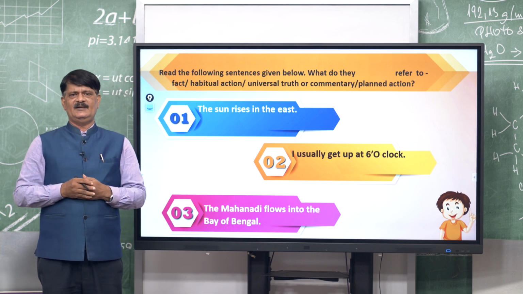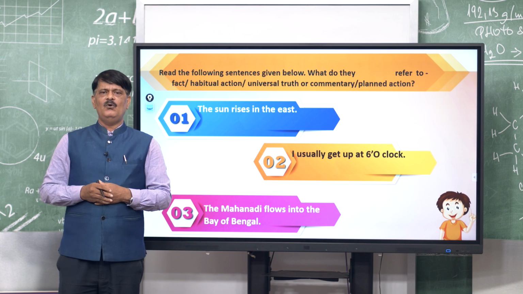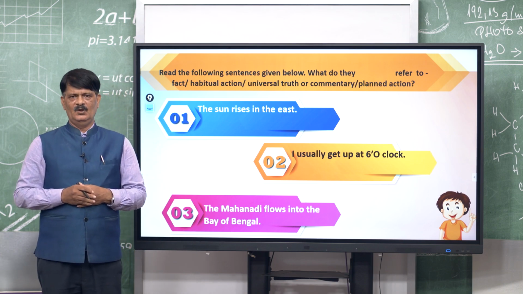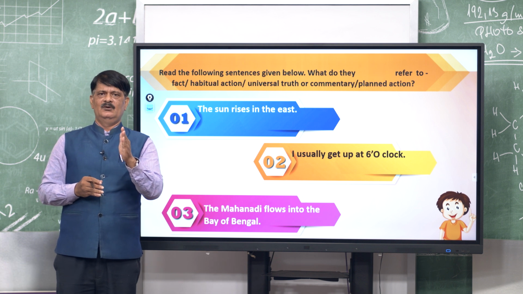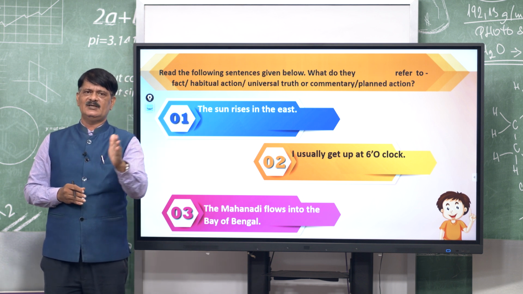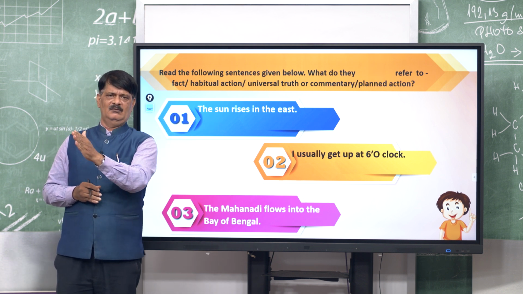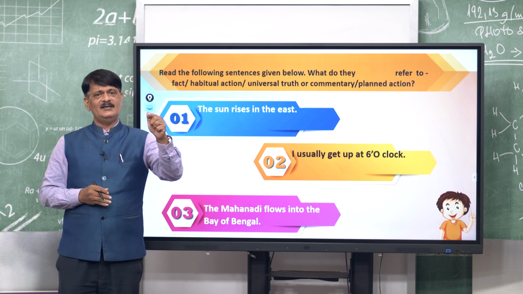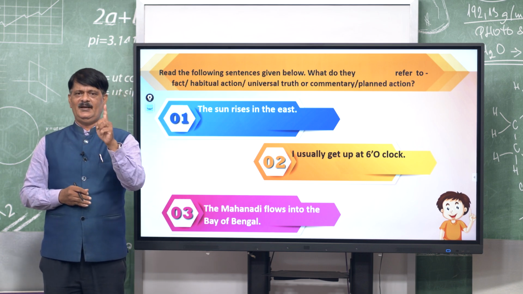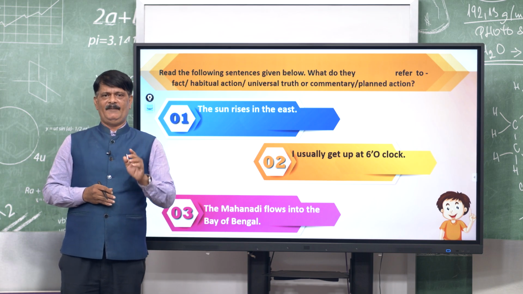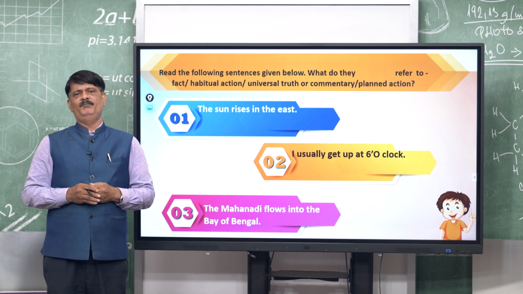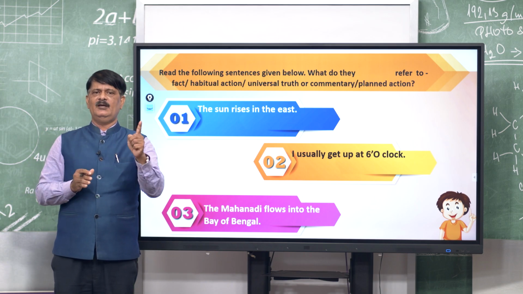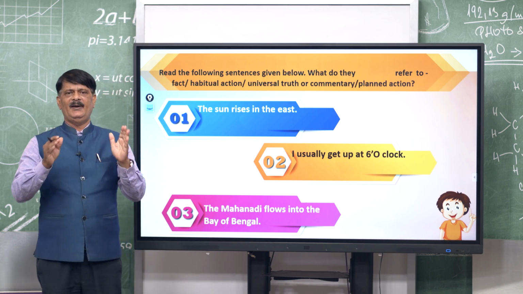Come to the third sentence: Mahanadi flows into the Bay of Bengal. Mahanadi flows, it is what? Universal, it has been flowing since long. But we will never say "Mahanadi is flowing", no, it will be wrong. Here the sentence will be Mahanadi flows, not flowing. Mahanadi flows into the Bay of Bengal.